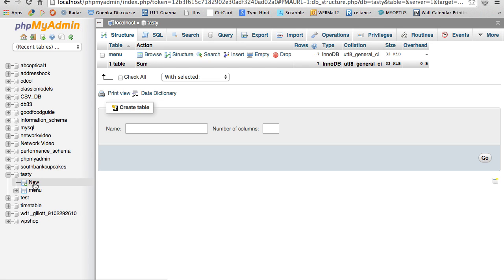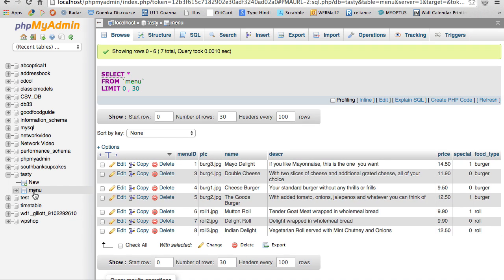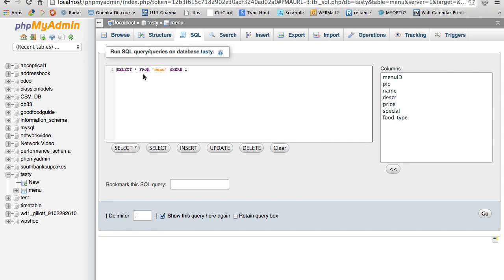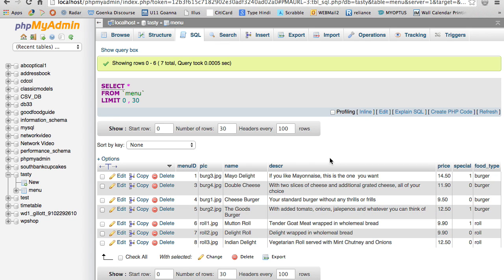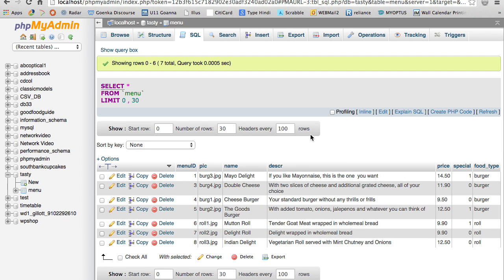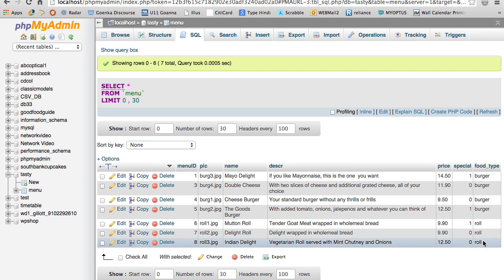Then we have to generate a query. The query will say which table it should go to and what data it should get. Now, some of you might remember this: select star from menu. It gets my entire data. In my case, I've got burgers and rolls as well.